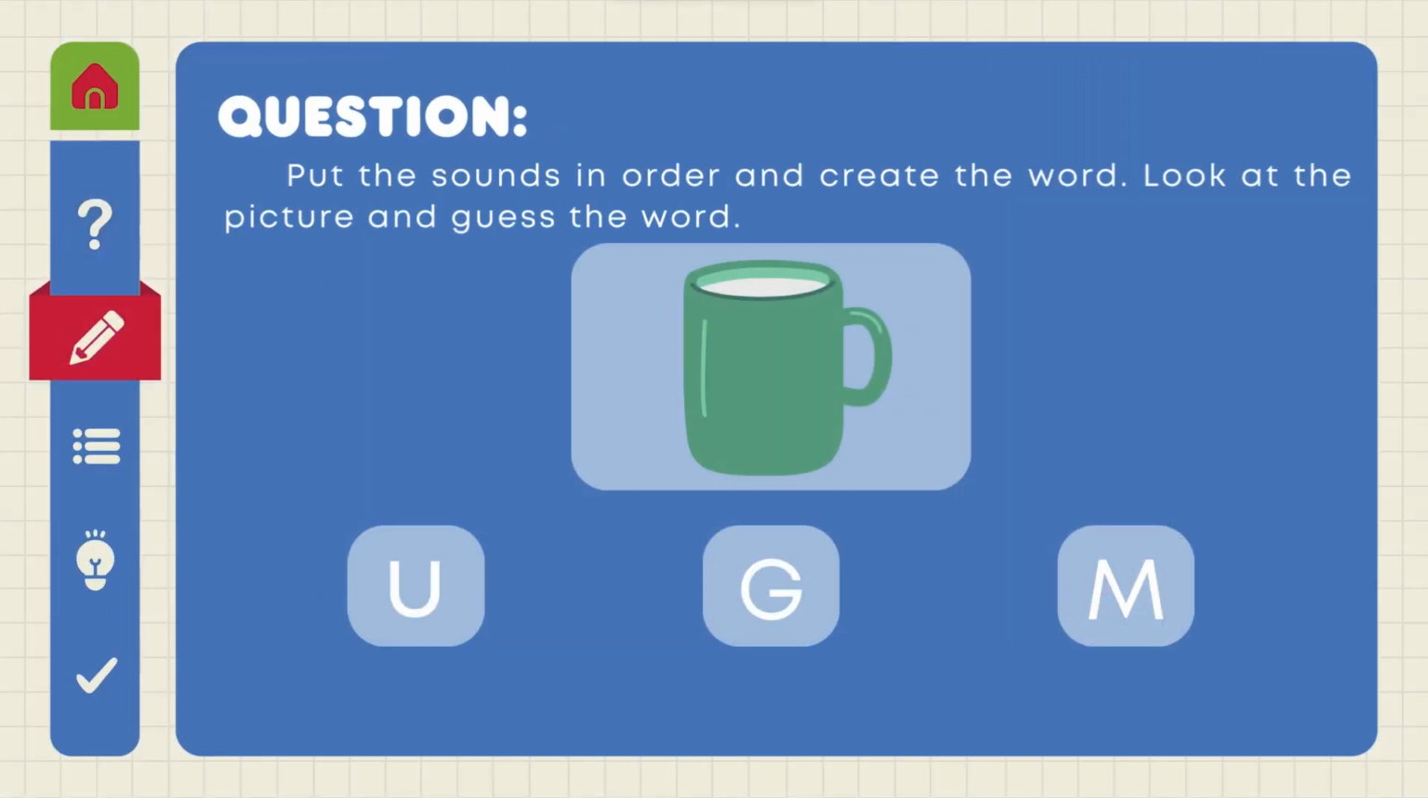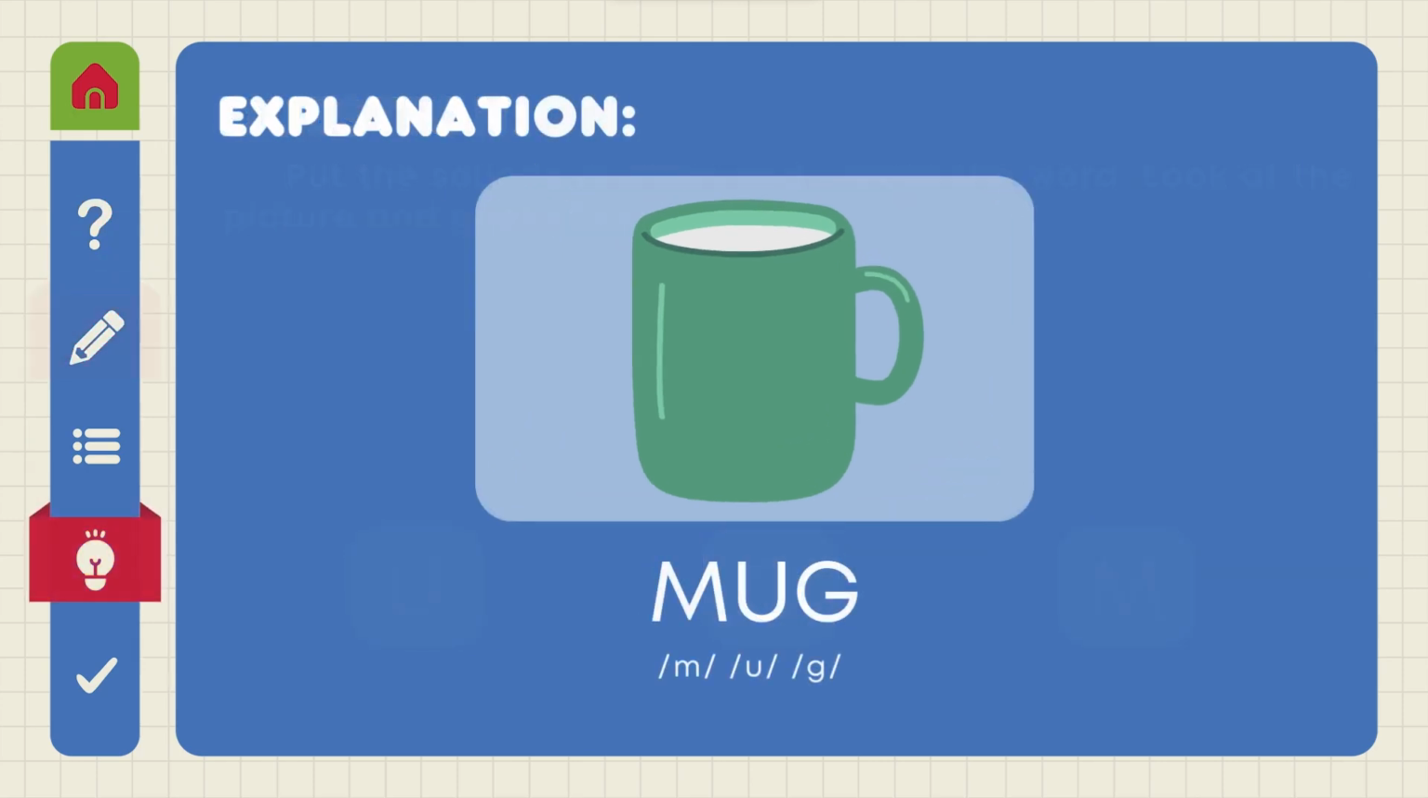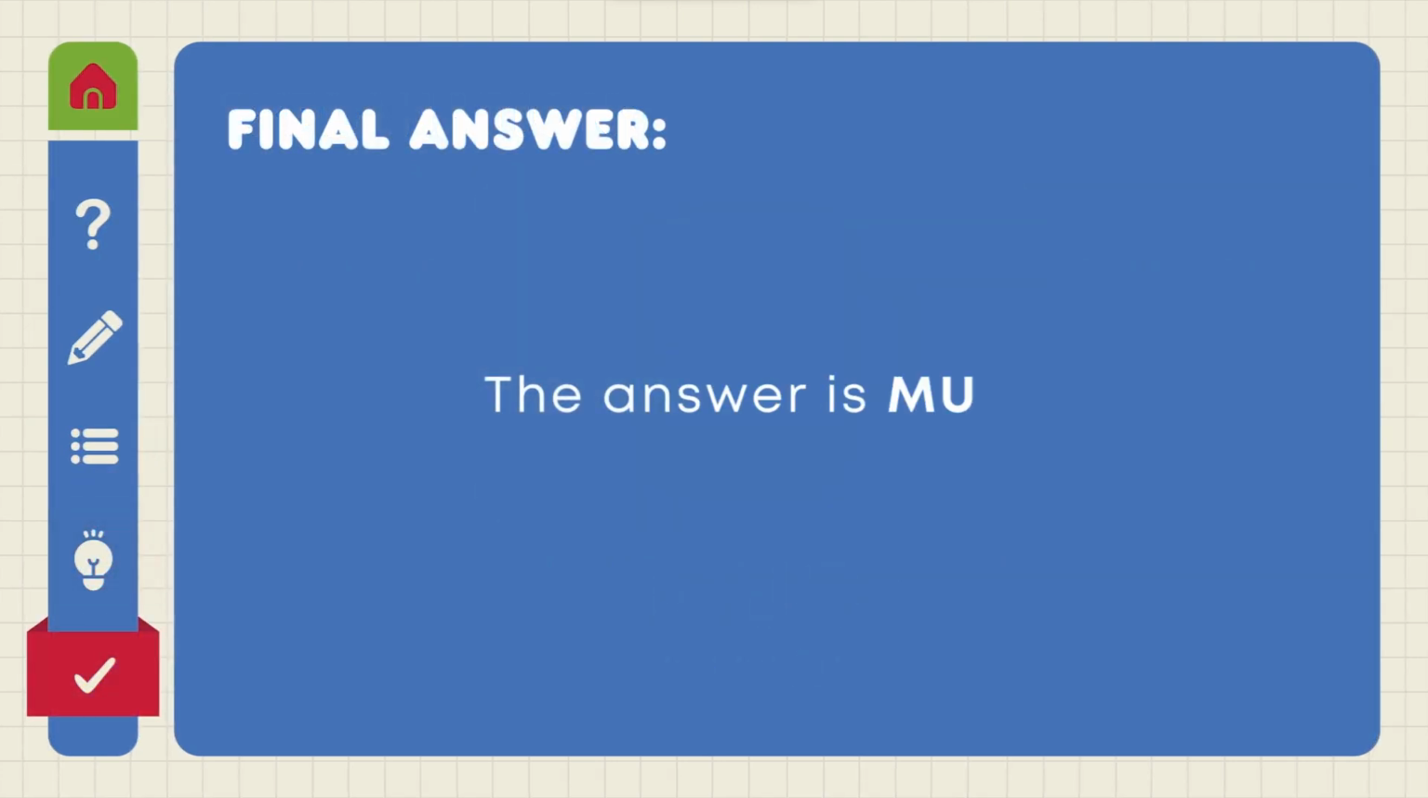Question. Put the sounds in order and create the word. Look at the picture and guess the word. Mug. M, U, G. The answer is mug.